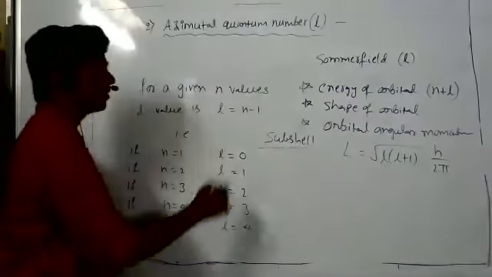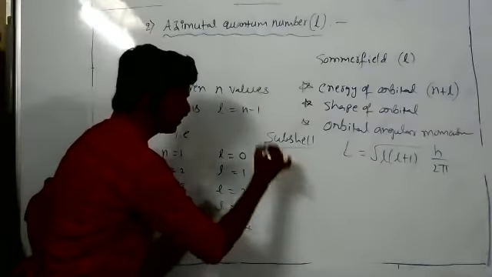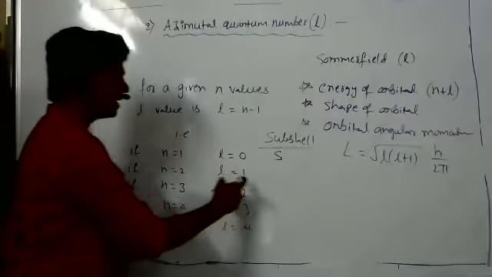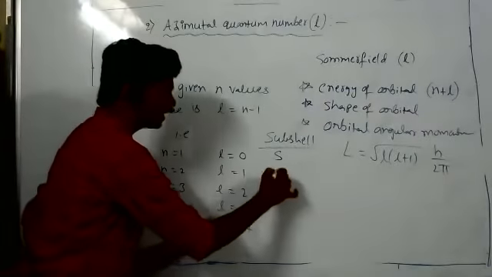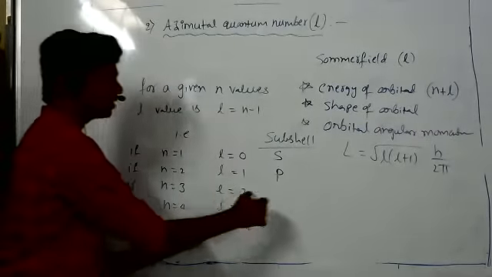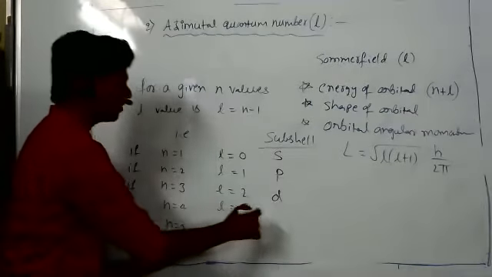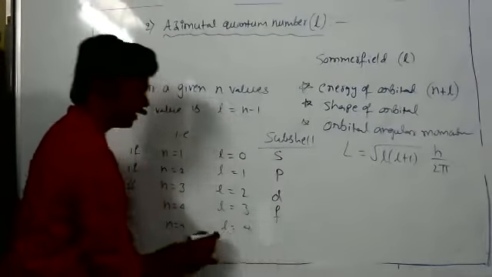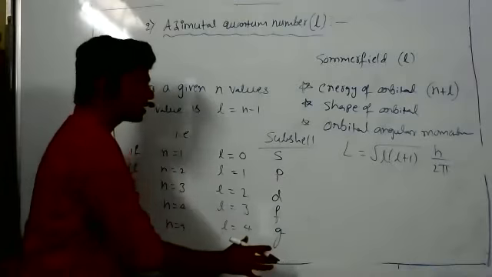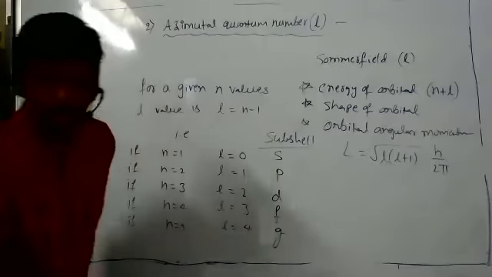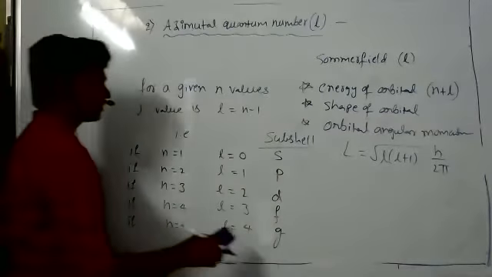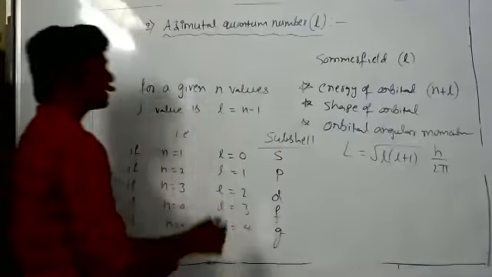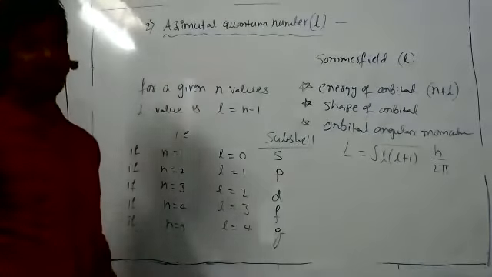For the s subshell, we give 0. L equal to 1 means it is the p subshell. If l is equal to 2, d subshell. L equal to 3, f subshell. L equal to 4, g subshell. The orbitals present in a subshell are given by another quantum number, the magnetic quantum number.